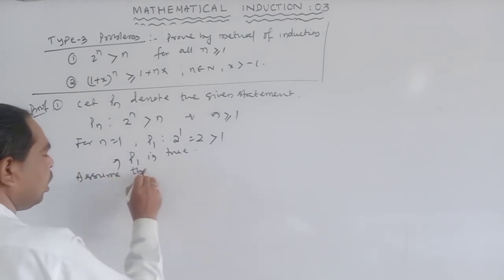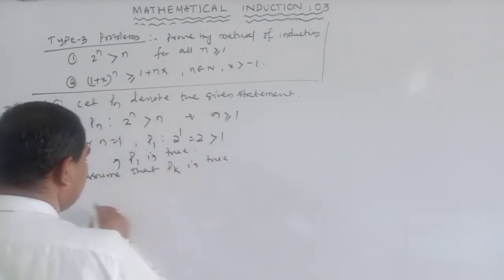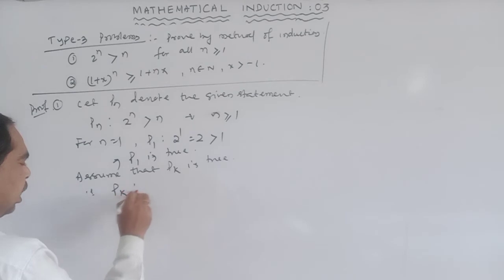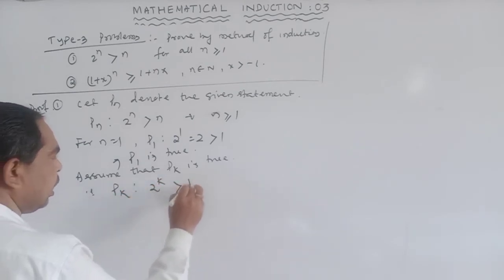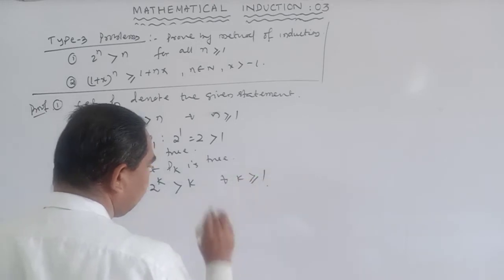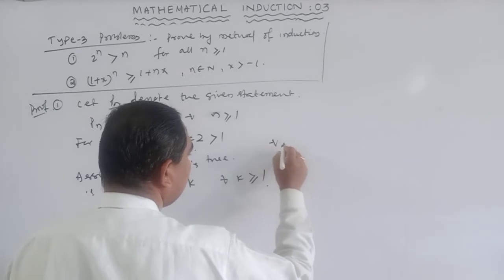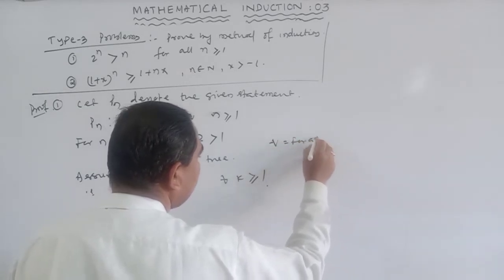Assume that P(k) is true, that is, 2^k is greater than k for all k greater than or equal to 1.